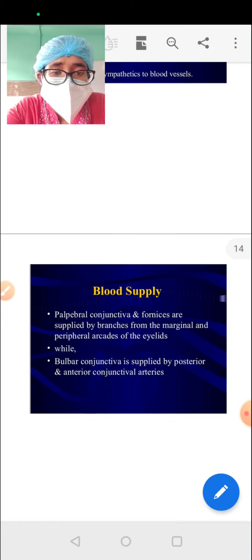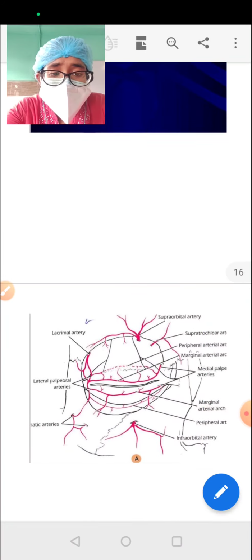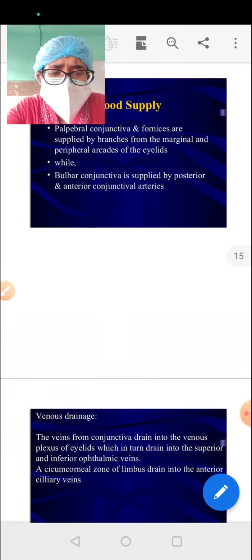The blood supply of the palpebral part of the conjunctiva is from the marginal and peripheral arterial arcades, and the bulbar conjunctiva from the anterior ciliary vessels. Just remember that. But all of those are from the ophthalmic artery only.